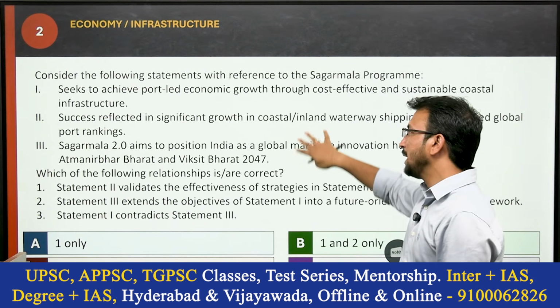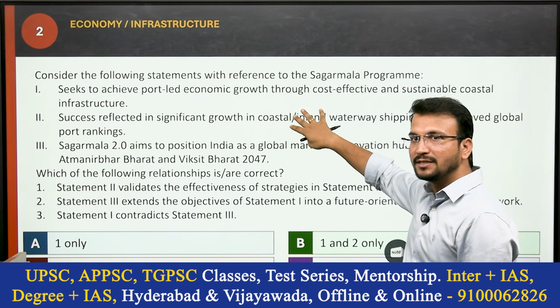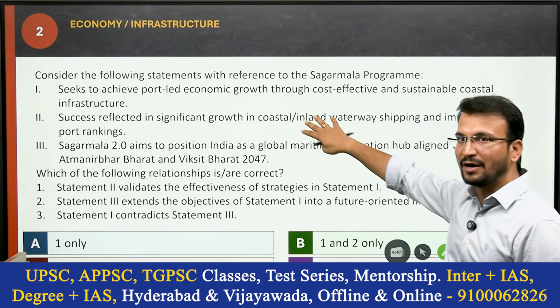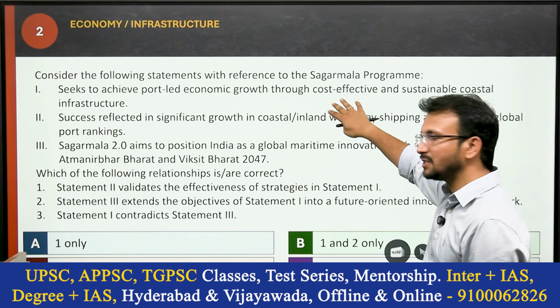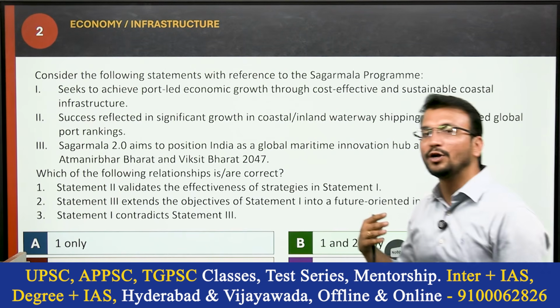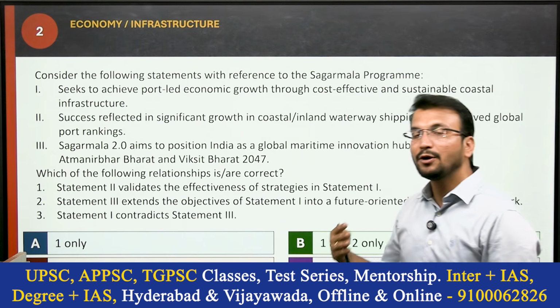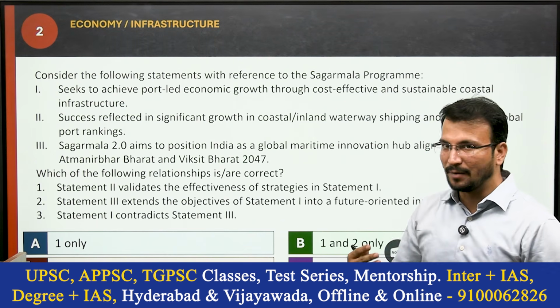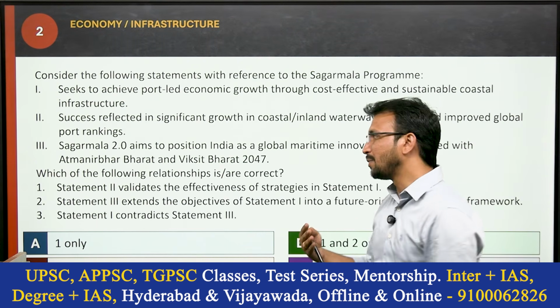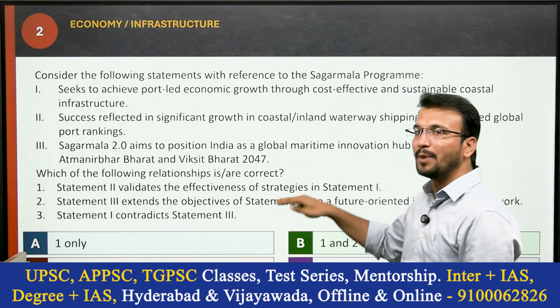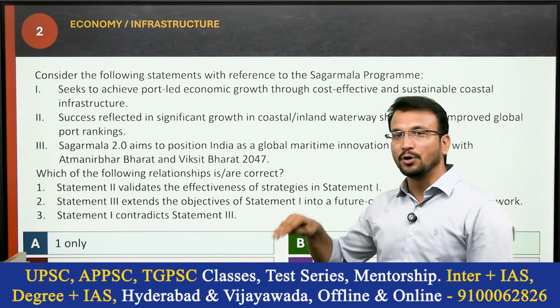Okay, so in 2015, Sagarmala 1.0, the Sagarmala project, was launched. Actually, it is a port-led connectivity increasing and infrastructure development program, to increase port development, especially from the port modernization point of view. Sagarmala 2.0 was launched in 2025.